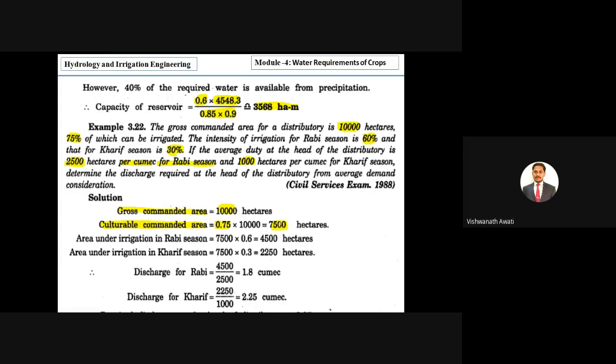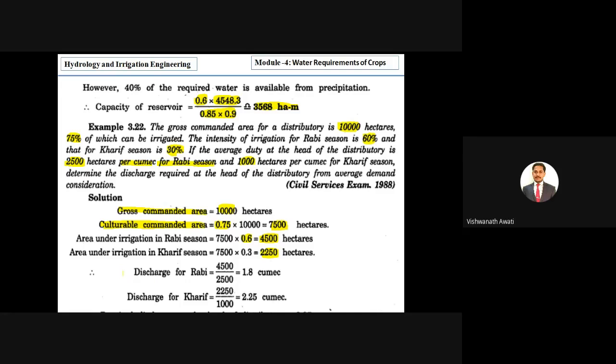Out of 7,500 hectares, only 60% is under Rabi season, so we multiply this area by 0.6 to get the area under irrigation in Rabi season. It is 4,500. Similarly, for Kharif season, we get 2,250 hectares.